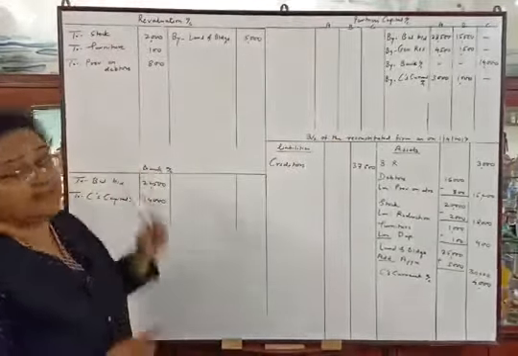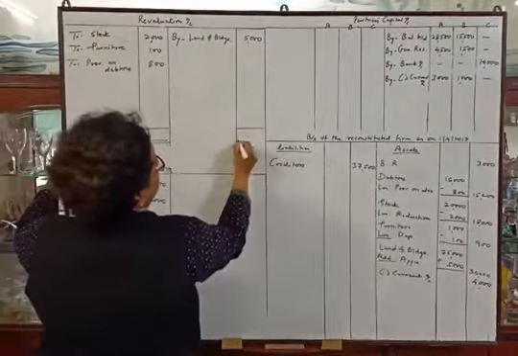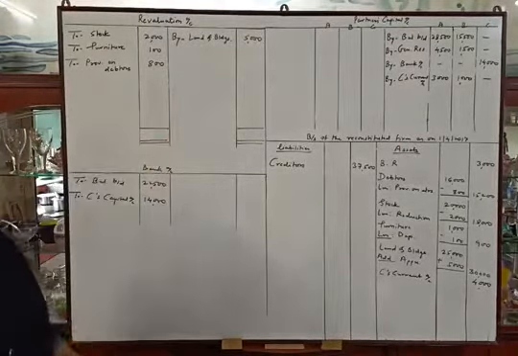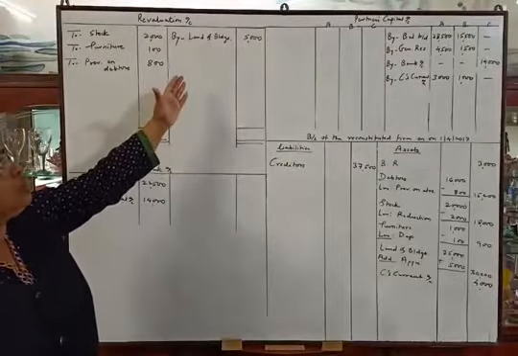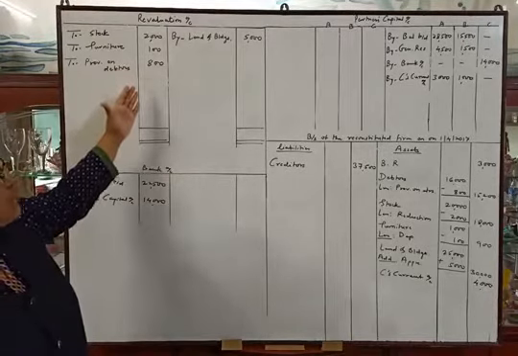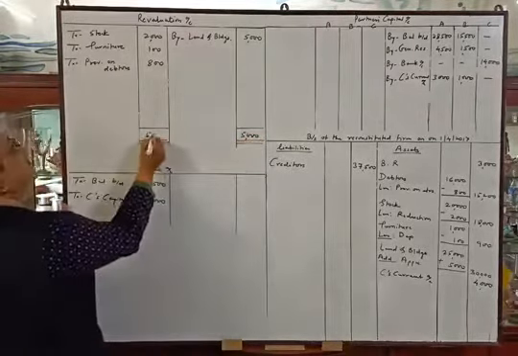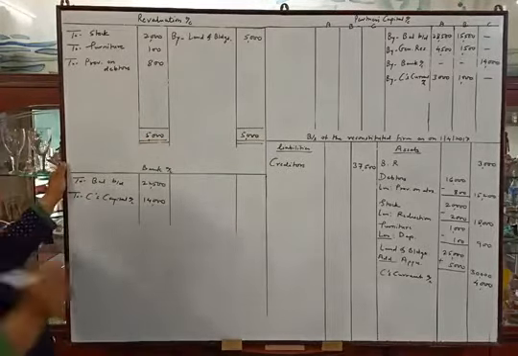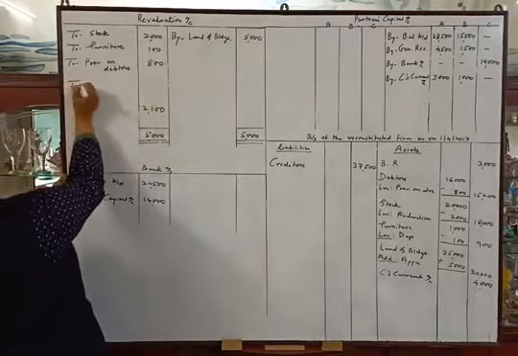Now first we will tally revaluation account. Total of credit side is rupees 5,000 and total of debit side we can see is 2,900. So we will write 5,000 here, higher amount, and we will deduct rupees 2,900 from 5,000 and the balance will be 2,100, which will be distributed between the partners.